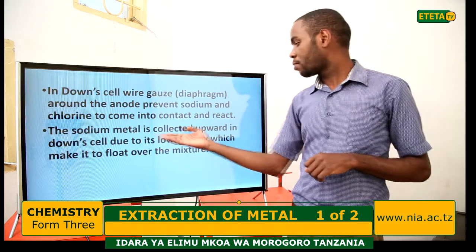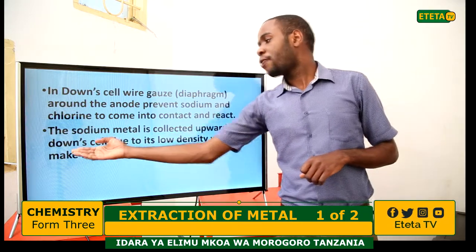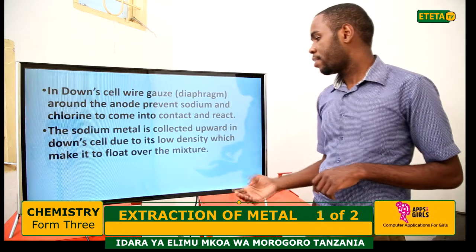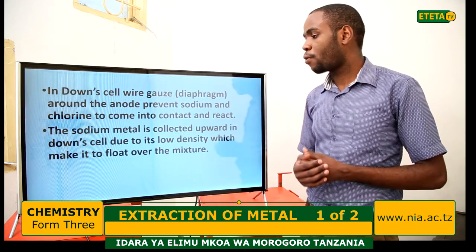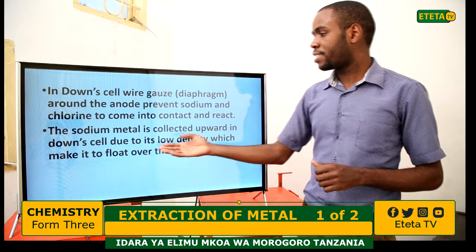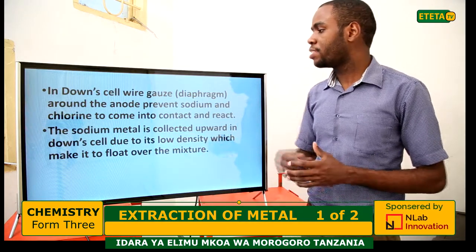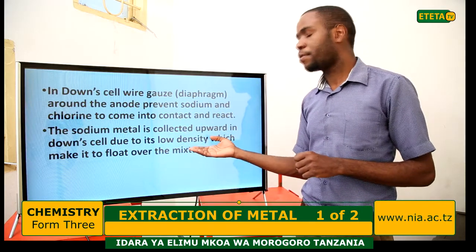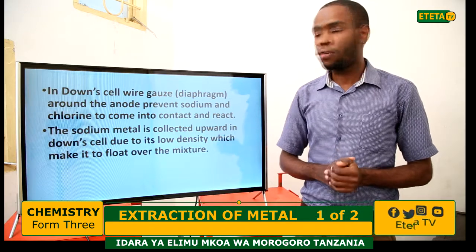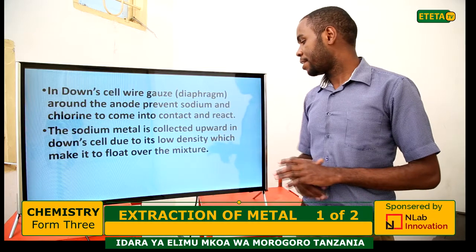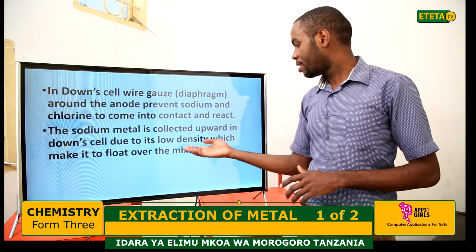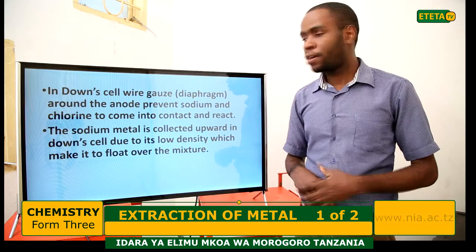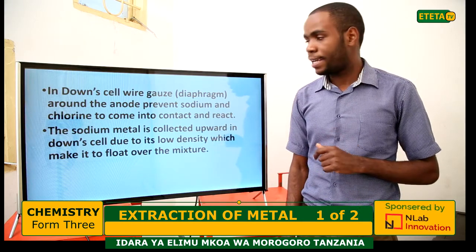Now, the sodium metal is collected upwardly in the Downs cell due to its low density, which makes it float over the mixture. So we collect the sodium metal upwardly because the density of sodium metal is low. Once we collect it, we float it over the mixture and it undergoes other reactions.